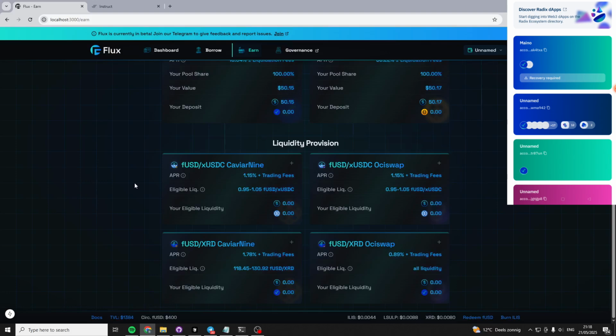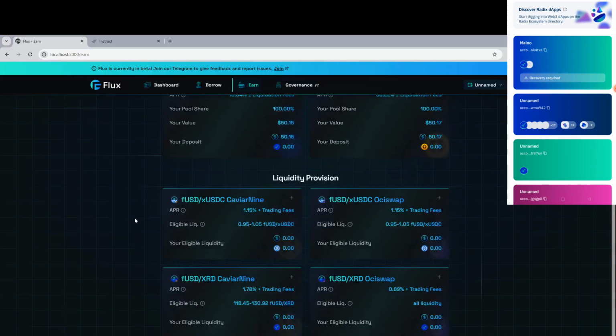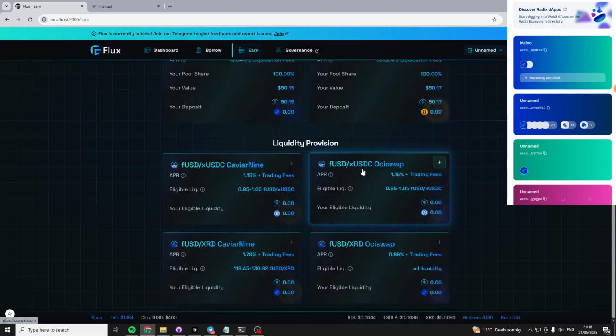First question to you guys also. I always like to have questions. First question is, which pools do you guys want to incentivize? I'm currently thinking, so I added 4 here, but there will not be 4 because FUSD, XUSDC on Aussie Swap is not possible, for instance.